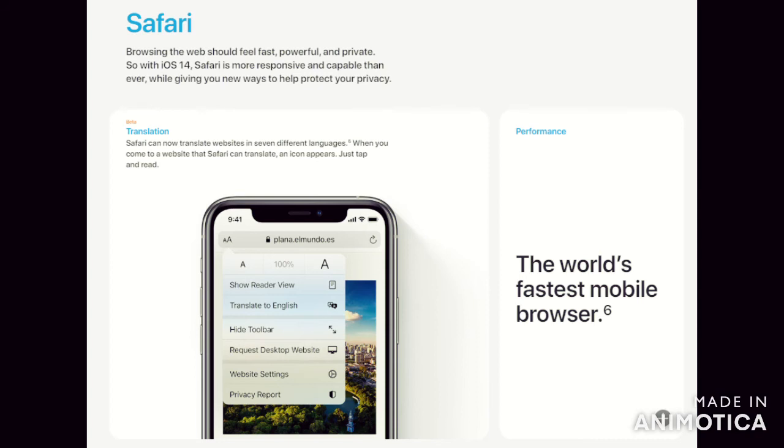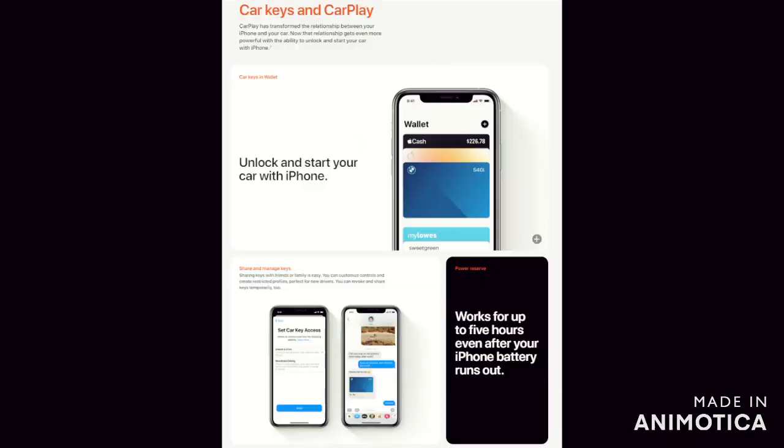Also, car keys and CarPlay is another feature which has been introduced in the new iOS, with which you can make your phone your car key, and you can unlock your car with iPhones. You can also share the keys or offer them to someone and also set restrictions. That's a pretty good feature.